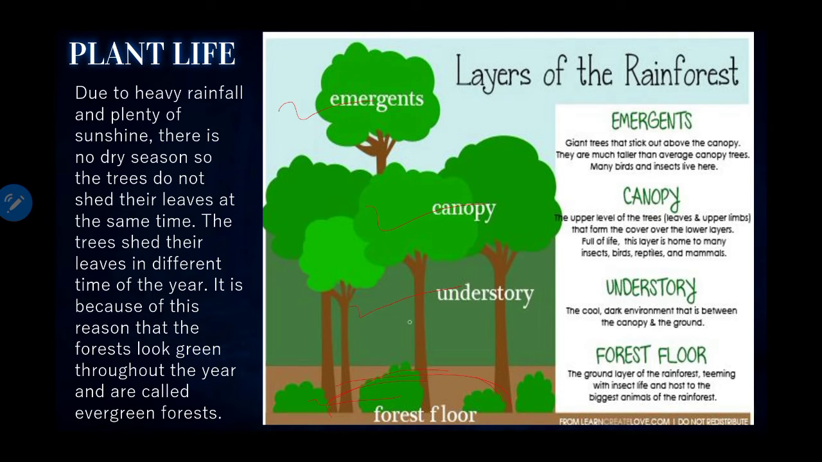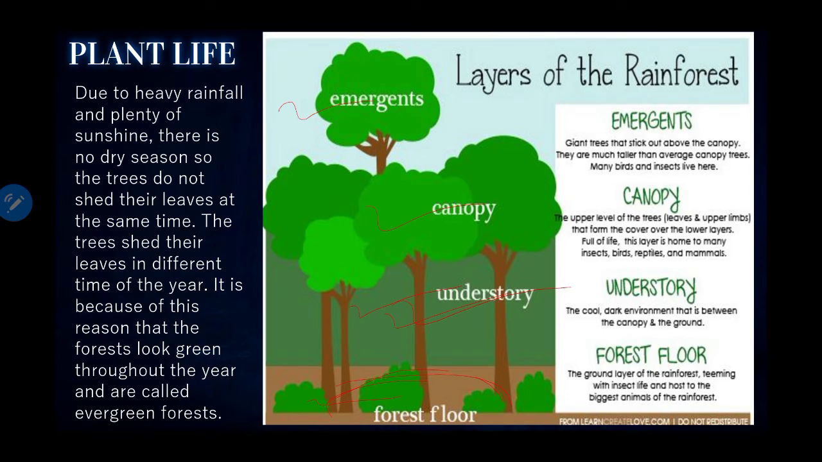Now let us talk about understory. It's a dark and damp layer consisting mostly of ferns, shrubs and shorter plants. This layer also receives very little sunshine, so that is understory.